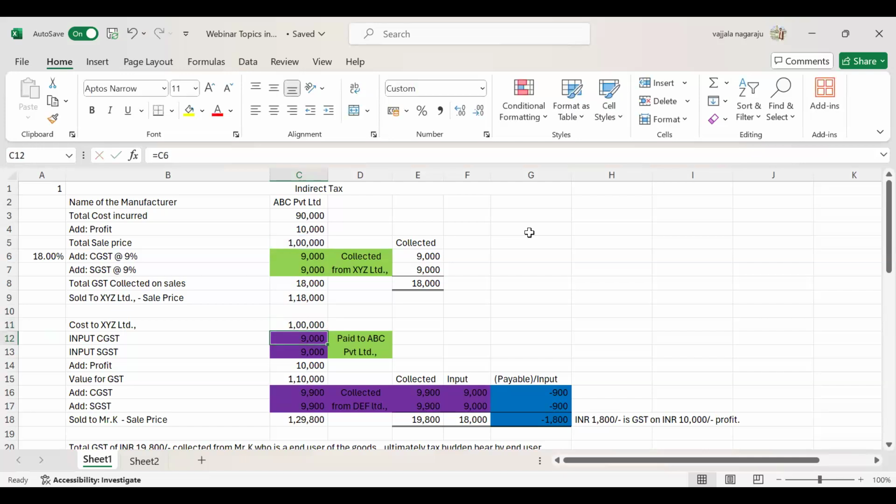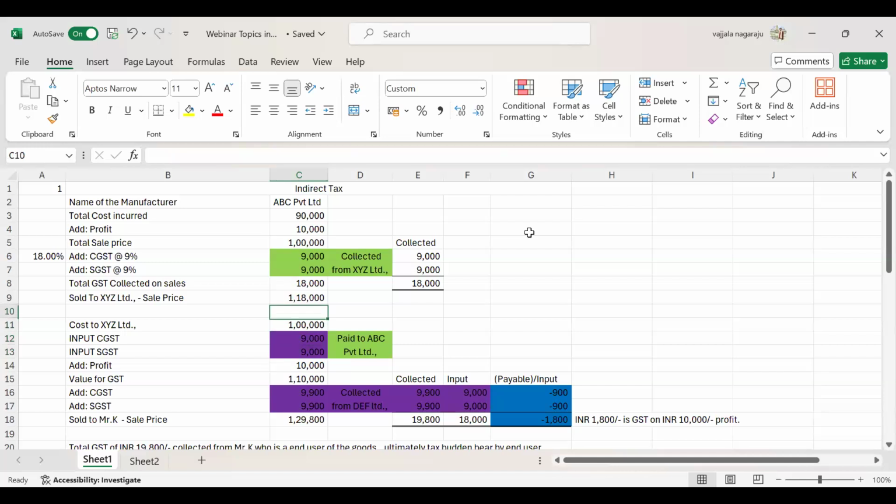So input GST, what is the meaning of input GST? Whatever the buyer is buying from the supplier, whatever the buyer paid to the supplier in terms of CGST, SGST or whatever it may be, the amount paid by the person is called input CGST and input SGST. So this 18,000 rupees is the input to the XYZ Limited.